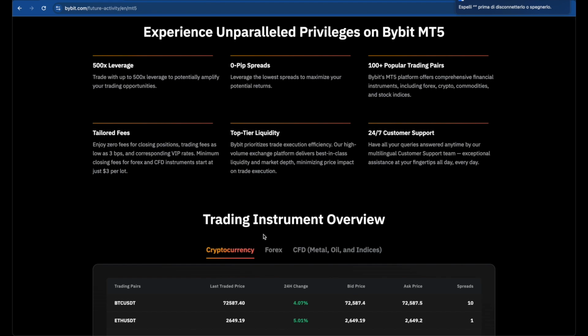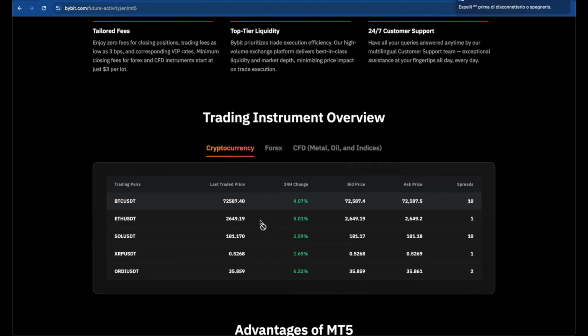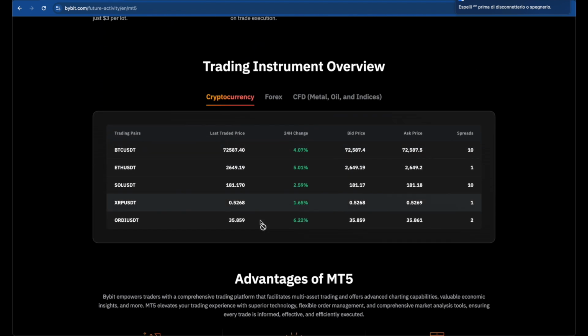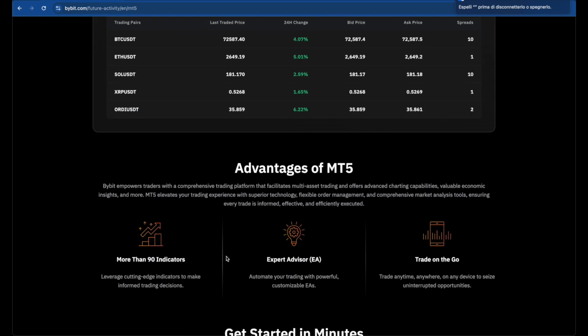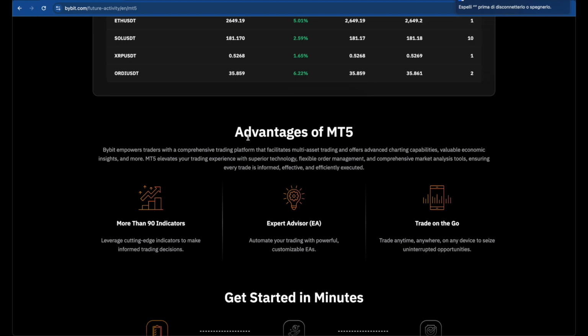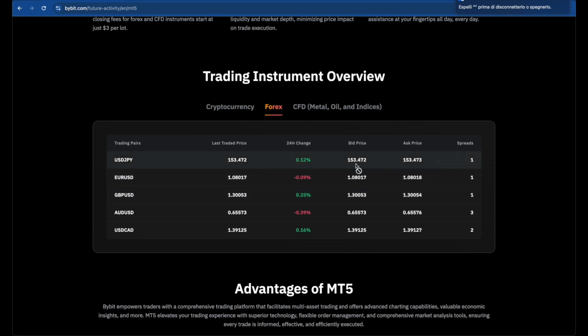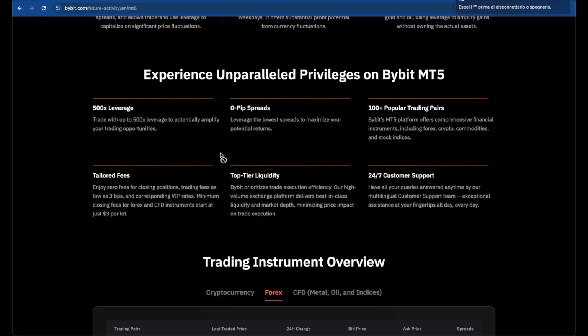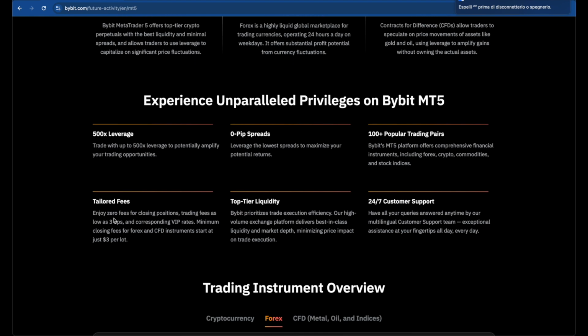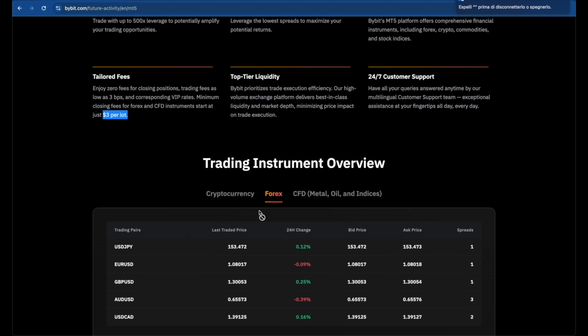Basically it is like the USDT perpetual section that allows us to trade cryptos with leverage, but we are able to trade inside MetaTrader. We can also trade Forex, and you can see right here that the spread is very good. Like told here, we will start to pay $3 per lot if we want to trade Forex on BYBIT.